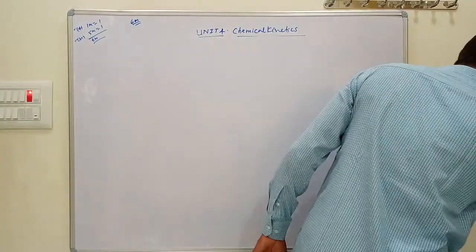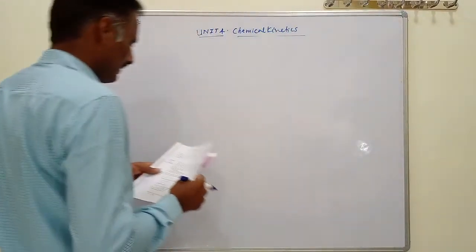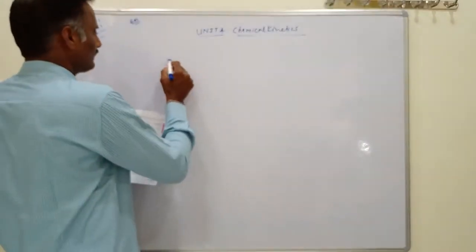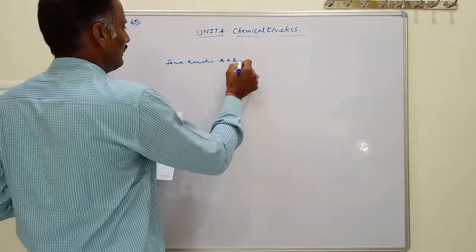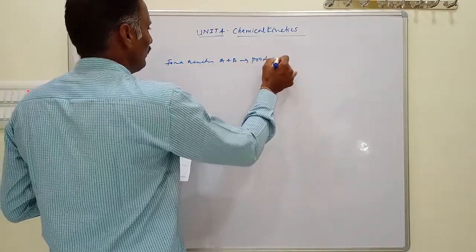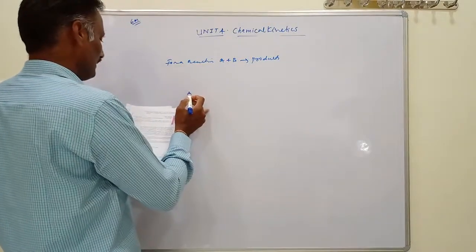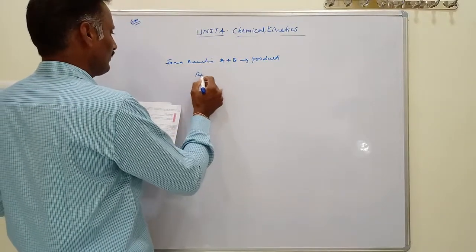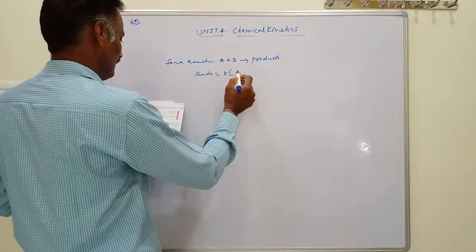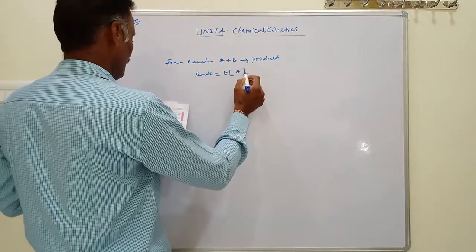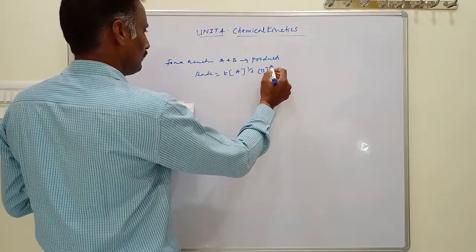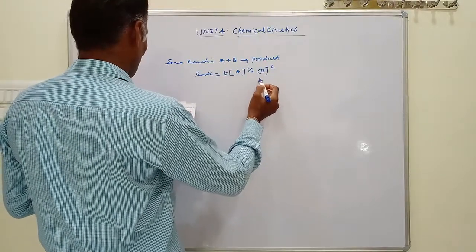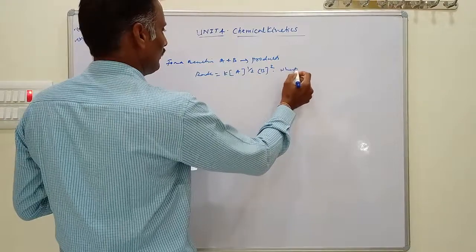Okay. Here we have some problems based on order. For example, for a reaction A plus B gives products, the rate law is given by rate equals K times A to the power 1/2 times B to the power 1/2. What is the order?